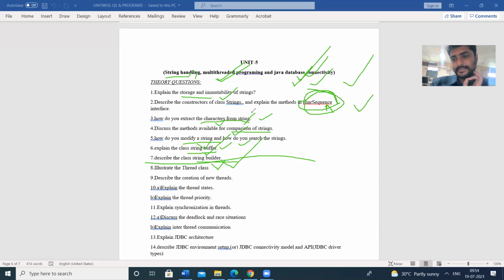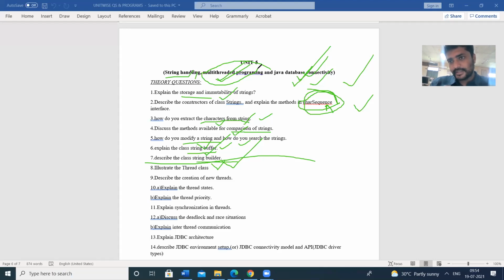Next is threads, multi-threaded programming. A thread is nothing but a piece of program. A program is a collection of statements, a collection of instructions. So a program consists of so many instructions. A bunch of lines can be treated as one thread, a bunch of lines as another thread, and another. So a thread is nothing but a part of the program.